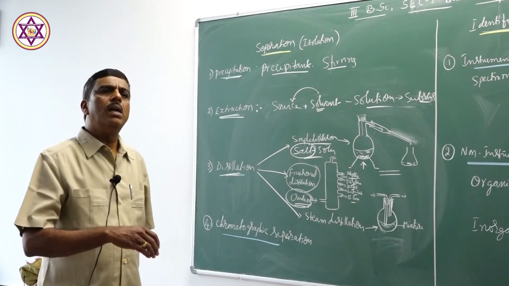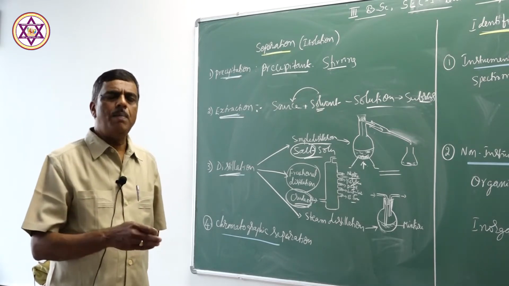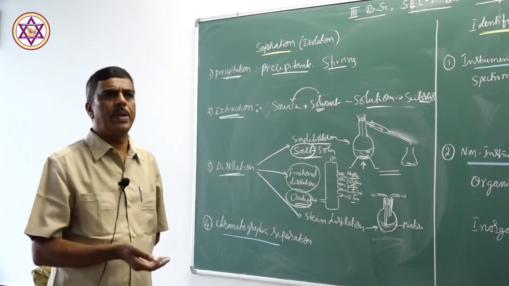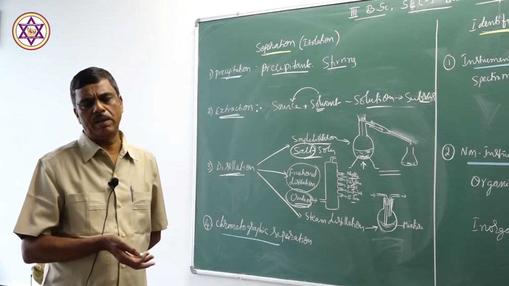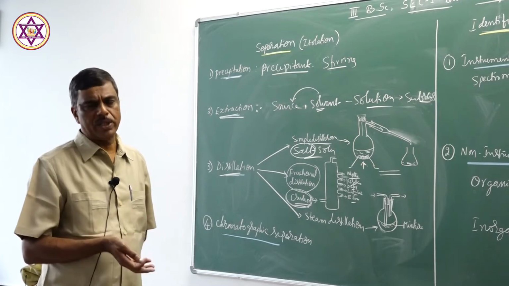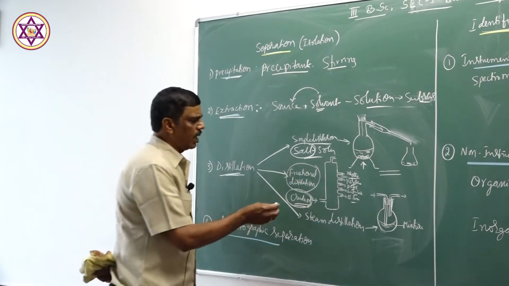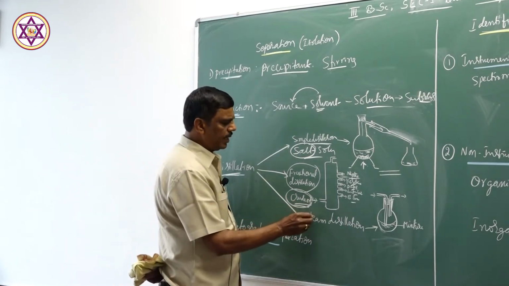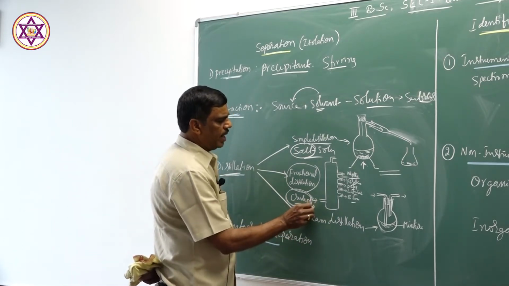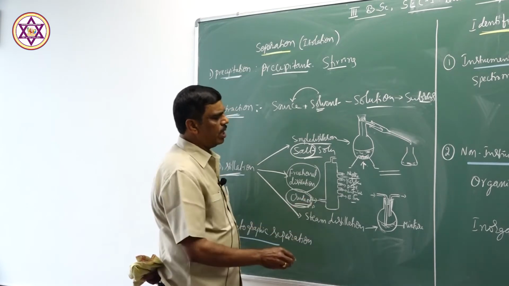The components of the crude oil will be separated. This is called fractionation, petroleum fractionation. Petroleum product is fractionated using this fractionating column. Crude oil is heated, and it is passed into the column.